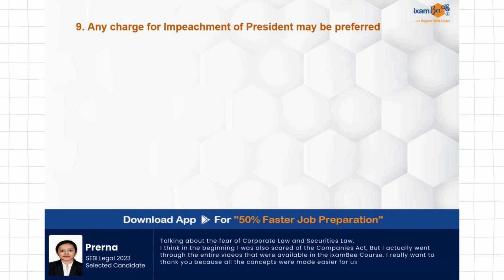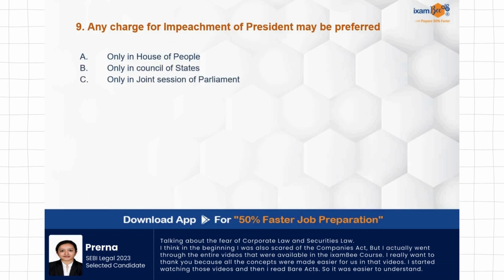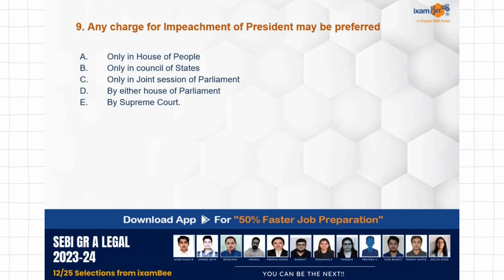Any charge for impeachment of President may be preferred only in House of People, only in Council of States, only in joint session of the Parliament, by either House of the Parliament, by Supreme Court. Again, impeachment of President in itself is a very important topic from Constitution. So उसमें चार्ज ऑफ इम्पीचमेंट की अगर हम बात करें तो वो कौन से हाउस में प्रेफर किया जाता है?